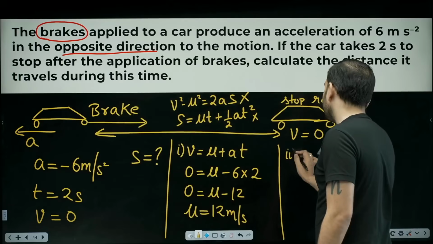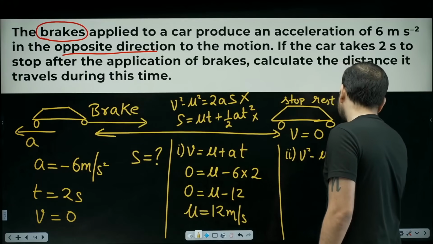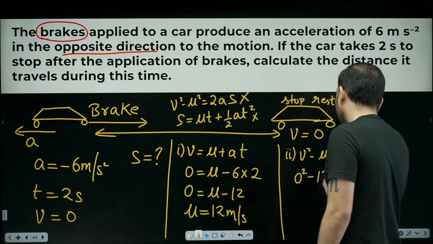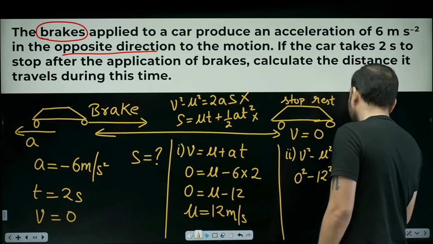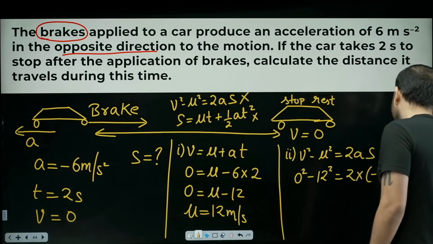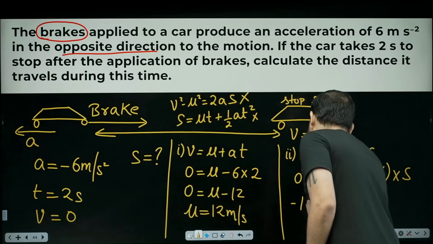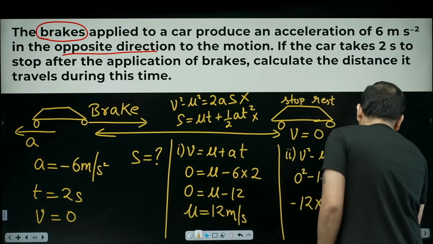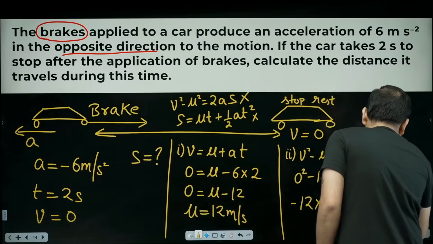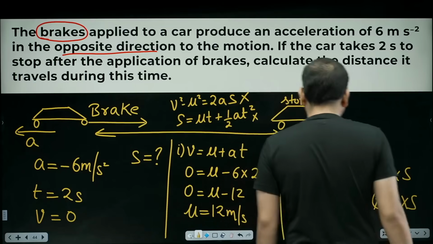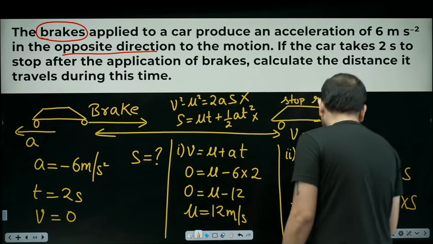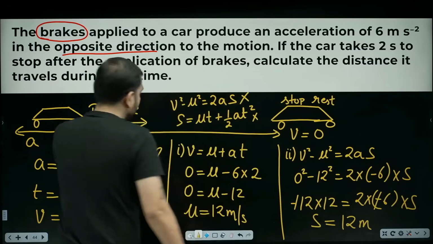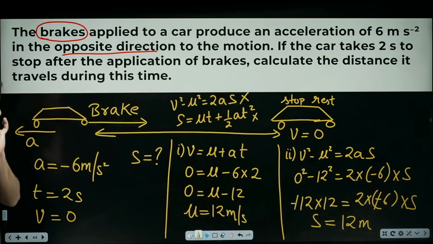Now you can find S using any formula, either the second one or the third one. I will use V square minus U square is equal to 2AS. So how much is V? 0. 0 square minus 12 squared is equal to 2 into A, which is -6, into S, and we need to calculate. So this becomes minus 12 into 12 is equal to 2 into -6 into S. Negative on both sides cancels out. 2 multiplied by 6 equals 12. One 12 cancels the other 12. So what is the value of S? 12 meters. How much distance will it cover? 12 meters. Clear?